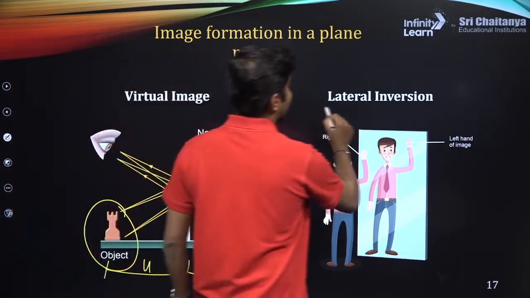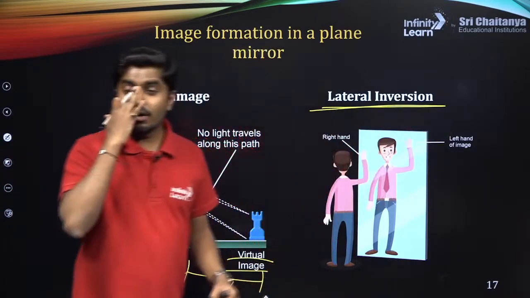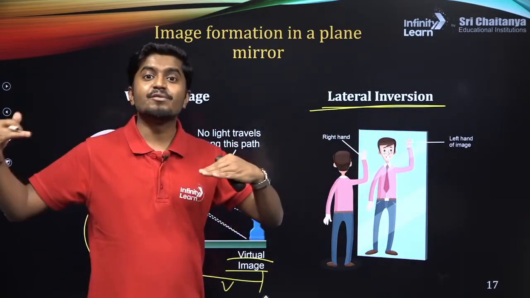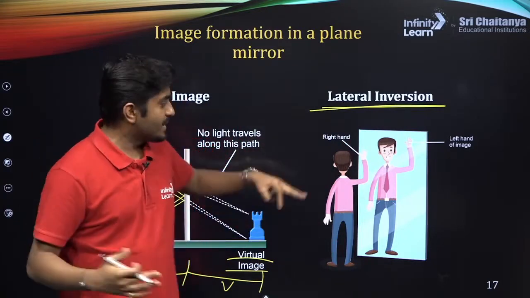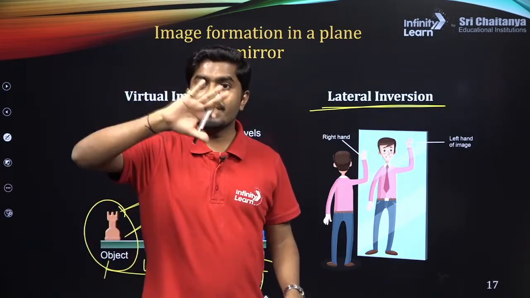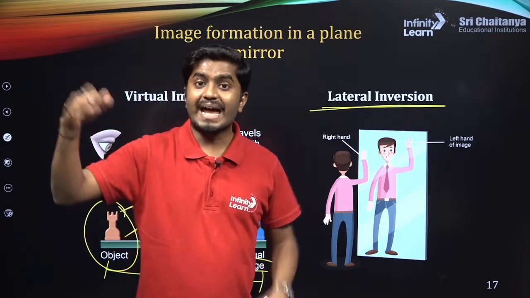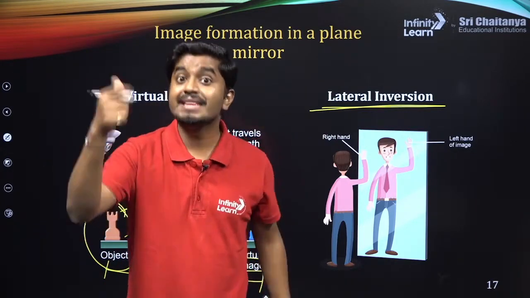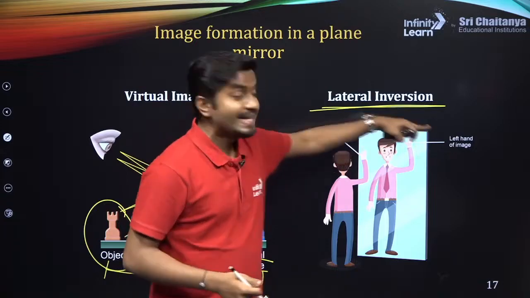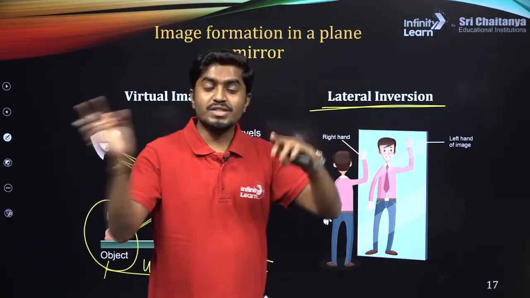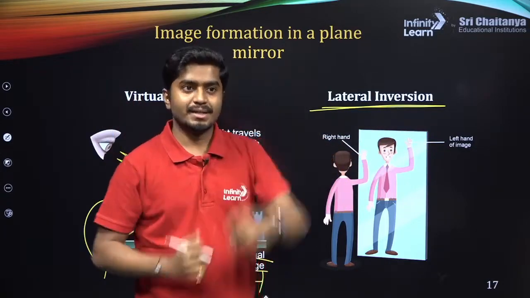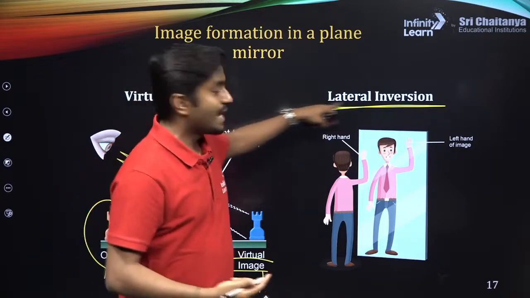You see here lateral inversion. What is the meaning of lateral? It means sideways. What happens sideways? If you see in the mirror, if you wave your right hand, what will happen? The right hand will become the left hand in the mirror. So that is lateral inversion. Sideways, it will be flipped. That is the meaning of lateral inversion.